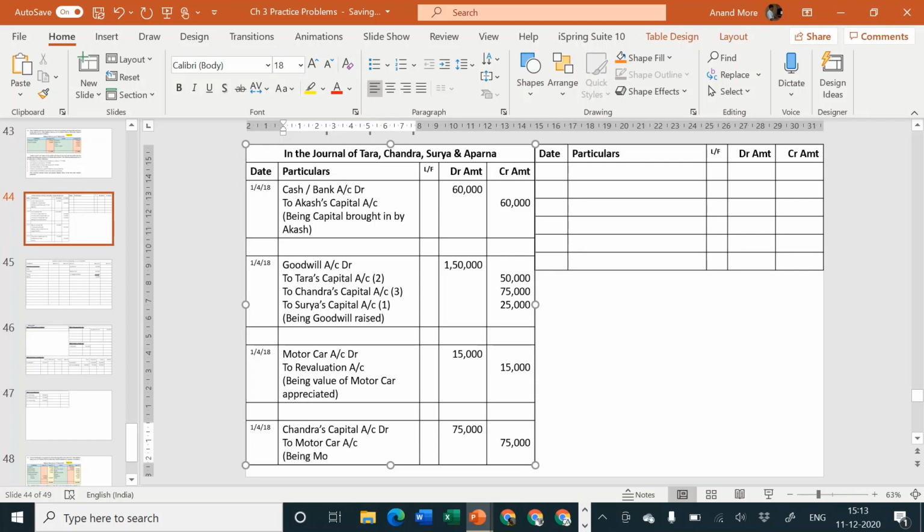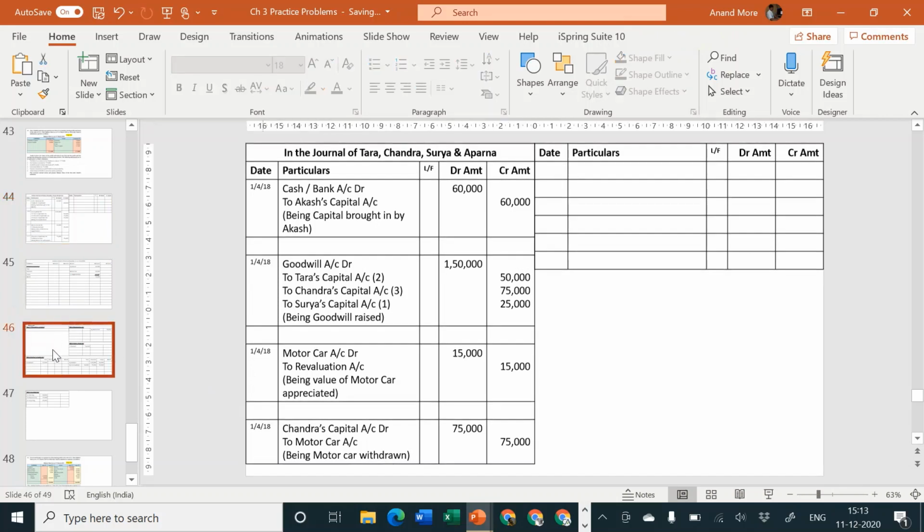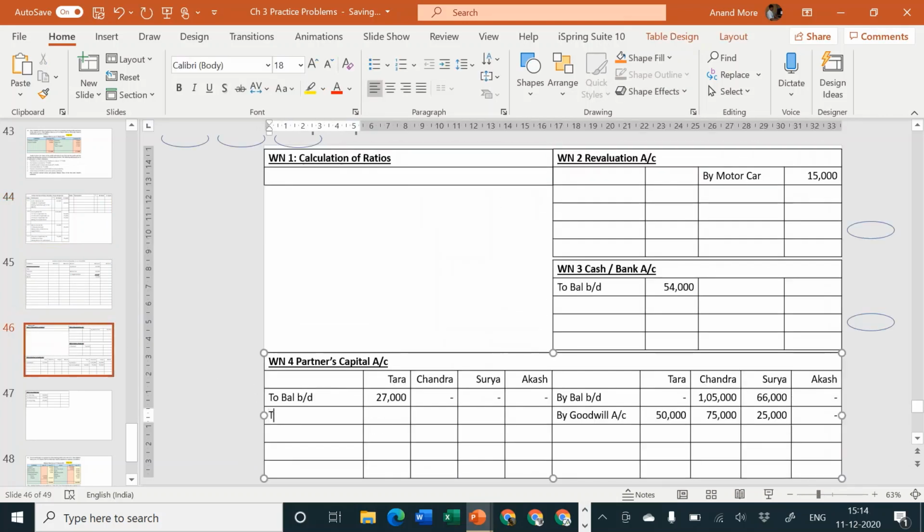Being motor car withdrawn. Entry will be Chandra's capital account debit to motor car. Be careful, don't write in Tara's column, please write in Chandra's column. 75,000 and Surya dash and Akash also dash.